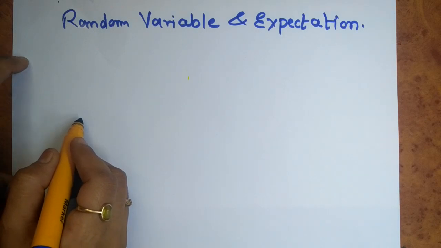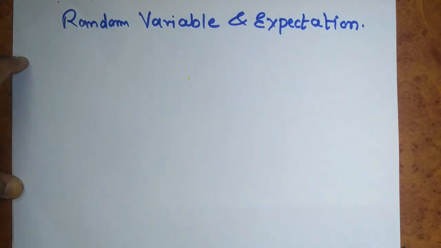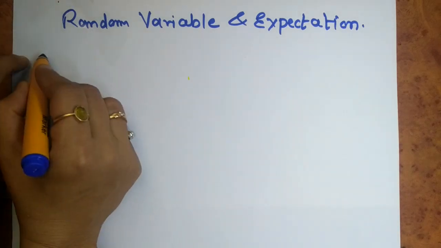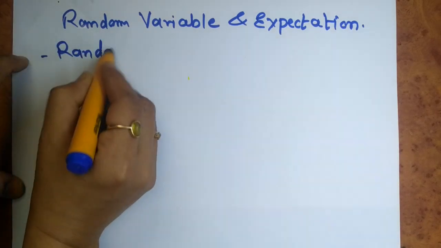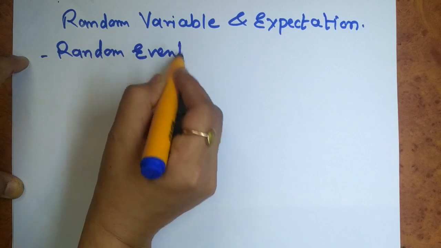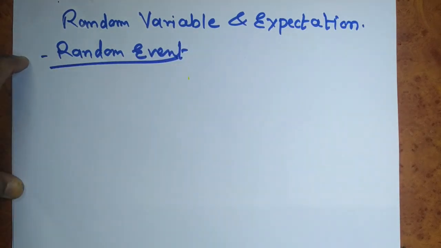Now, when we study a random event, we are often interested in some value associated with the random event rather than the event itself. So, when we consider a random event of rolling two dice, we are often interested in the summation of the two dice rather than the event itself.